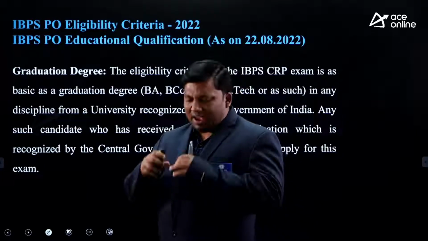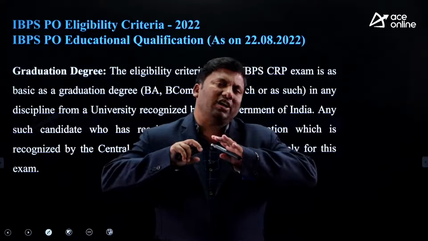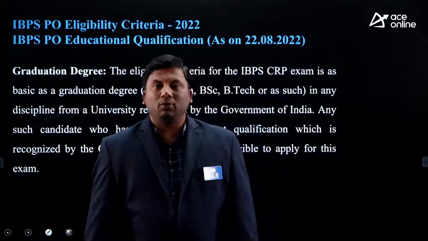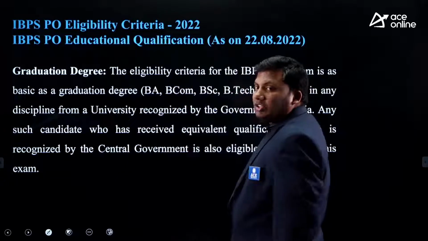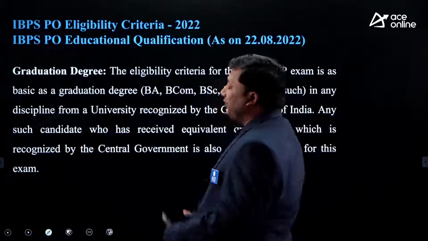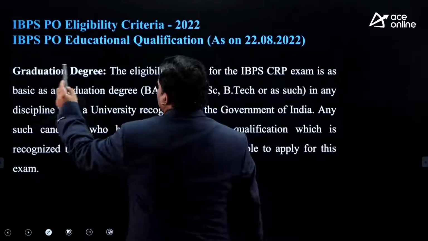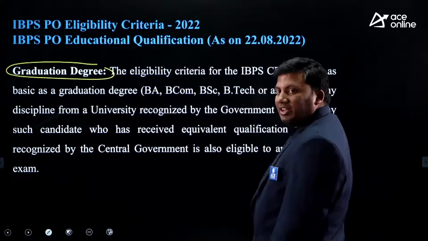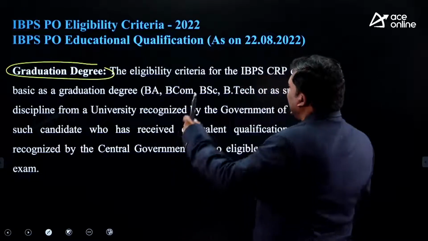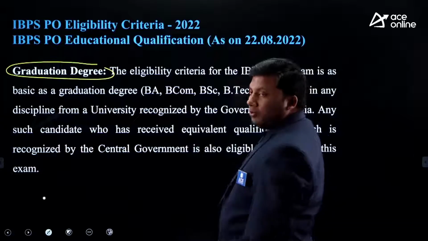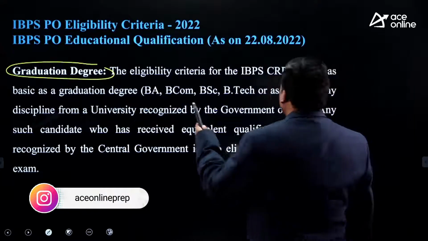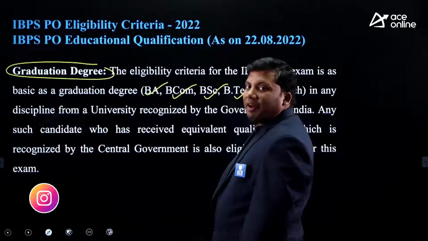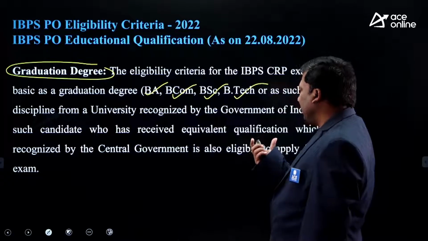Now next slide, every piece of information, sir. This video will cover every possible piece of information with respect to the IBPS PO application form. This slide talks about, sir, what is the eligibility for that examination? Eligibility is that you must be a graduate. You must be a graduate. As I told you at the beginning of the lecture, the eligibility criterion for IBPS PO is a graduation degree. It can be any discipline, sir, BA, BSc, BTech, any discipline from a university recognized by the government of India.